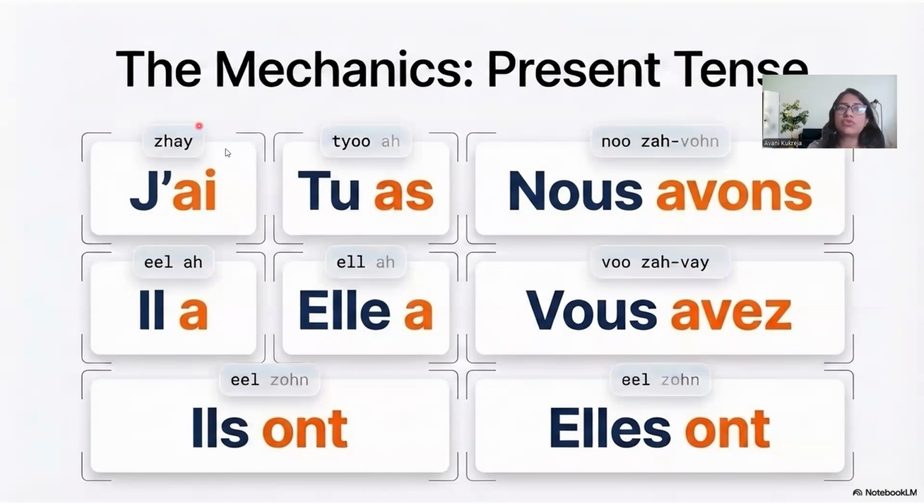Everyone with me. J'ai, tu as, il a, elle a, nous avons, vous avez, ils ont, elles ont.